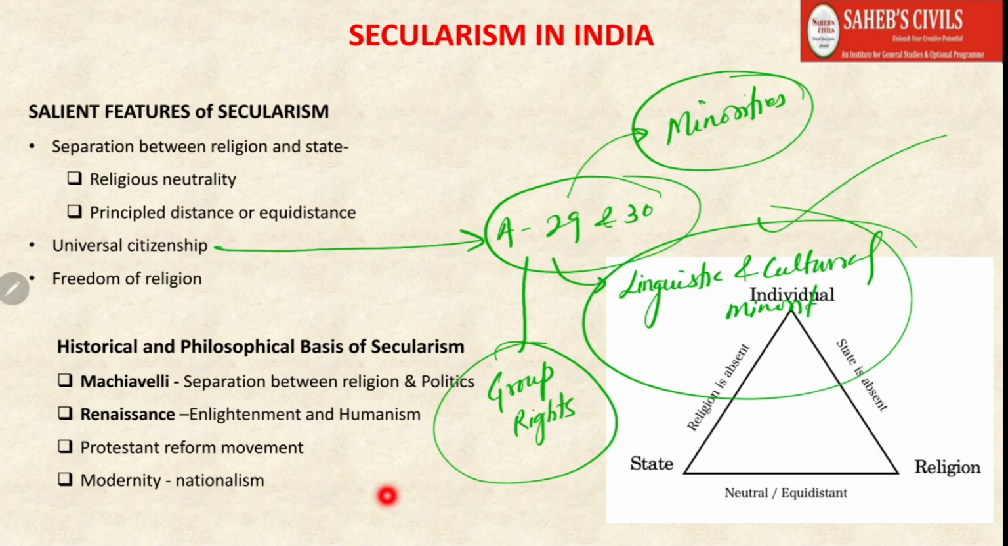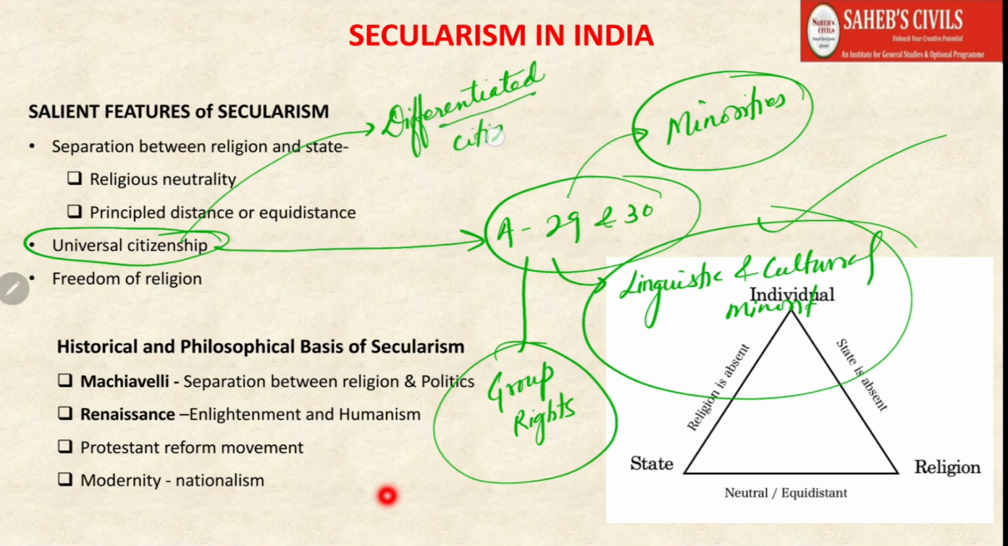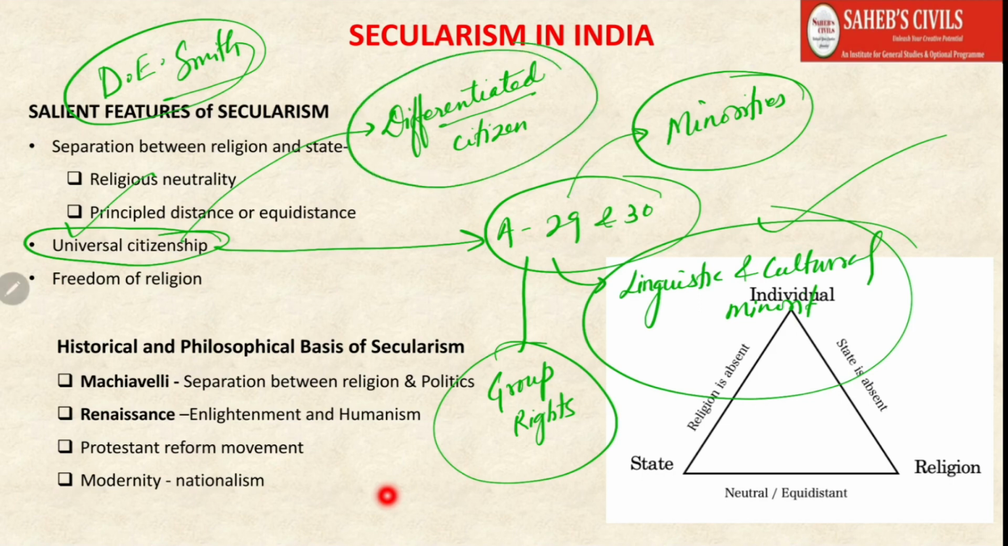So when applied to the Indian situation, this test fails. In India we have a concept of differentiated citizenship. As per Western scholars like D.E. Smith, India is not a fully secular country. Though we see certain features of secularism in India, we cannot call India a truly secular country. This is the reason they say so: we have a concept of differentiated citizenship in which certain groups of people, especially the minorities, have special rights.